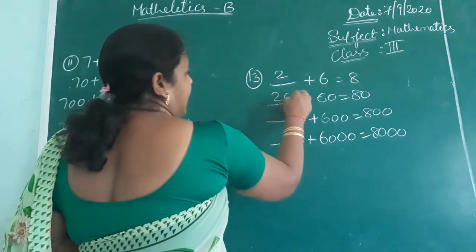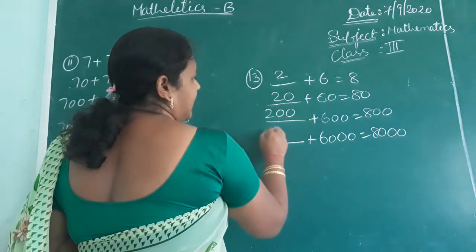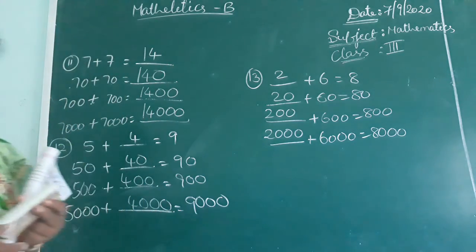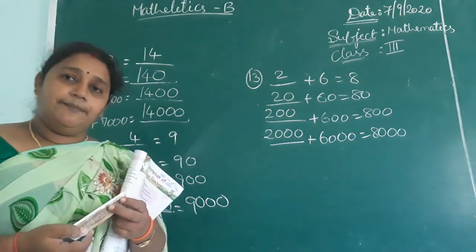20 plus 60, 80. 200 plus 600, 800. 2000 plus 6000, 8000. Like that you can change. You can say. Okay, ma?